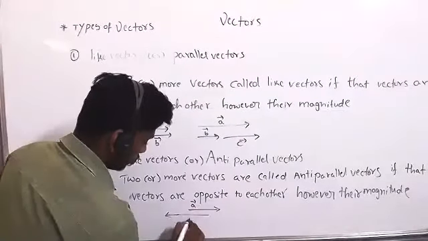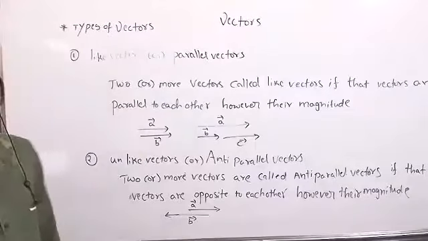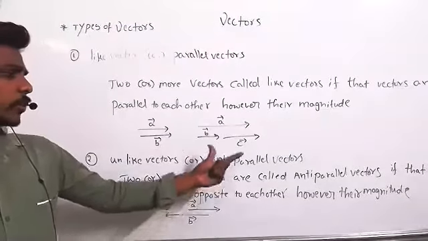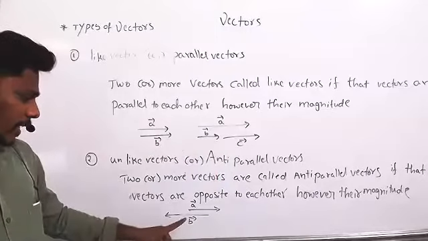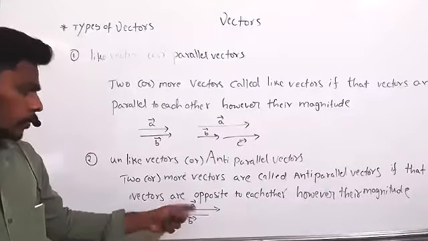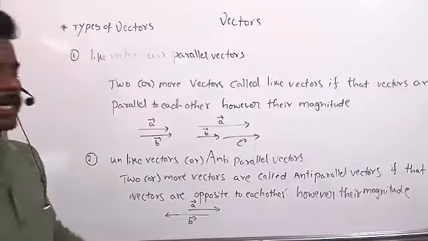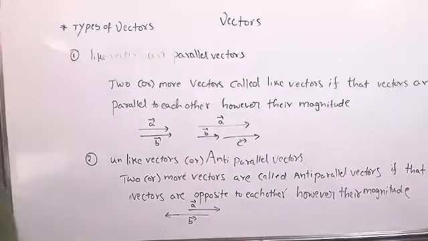Sir, should we draw these? Yes, obviously. Then only you can understand. When you are reading, you need not read the total thing. When you are seeing the diagram, there are two vectors. Both are opposite to each other. Magnitude doesn't matter. So it is an unlike vector. You can remember clearly.